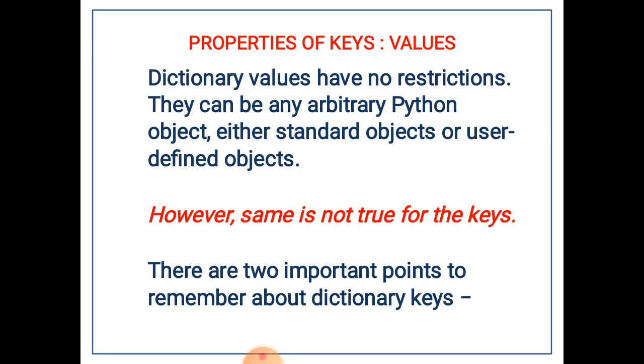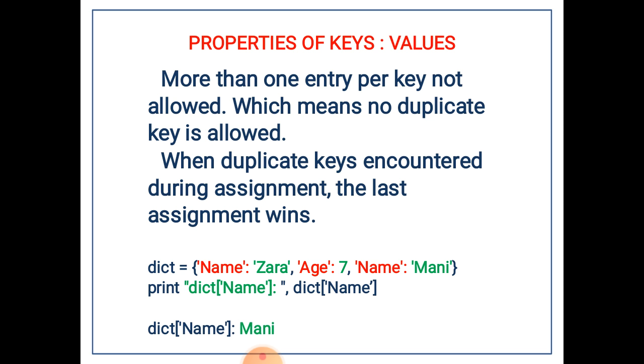But when it comes to keys, we have to learn two important things about dictionary keys. The first one: more than one entry per key is not allowed, which means no duplicate keys are allowed in a particular dictionary.